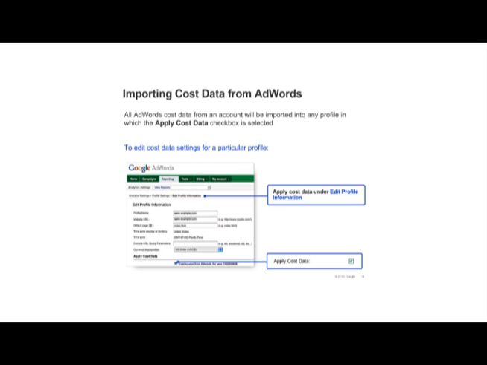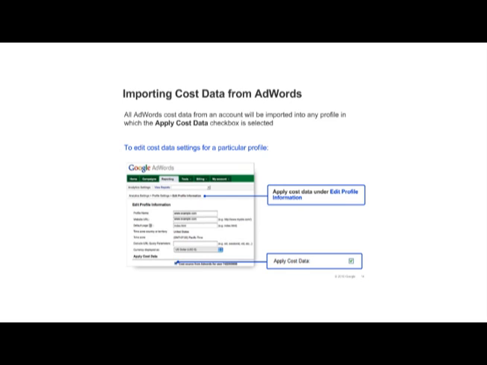All AdWords cost data from an account will be imported into any profile in which the Apply Cost Data checkbox is selected. Make sure both your AdWords and Analytics accounts are set to the same currency so that ROI data is accurately calculated. Recall that when linking your AdWords account to your Analytics account, your cost data will be applied to all of your profiles. If you don't want cost data imported into a particular profile, you can edit the profile settings. Within the Edit Profile Information screen, find the Apply Cost Data checkbox. Deselect this checkbox. And finally, note that Google Analytics is only able to import cost data from AdWords and not from other ad networks.